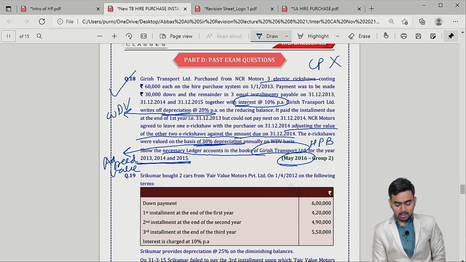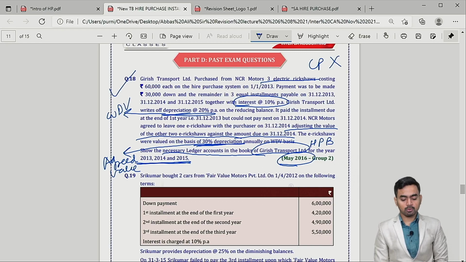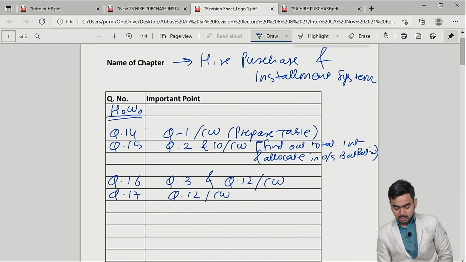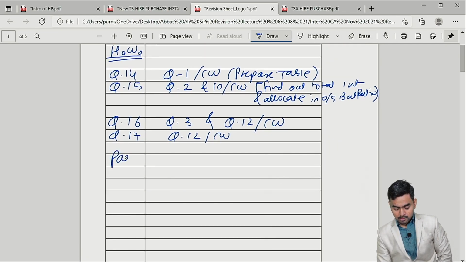Okay, they are asking HP buyer. So question number 12 and question number 1. Now past exam I'll write over here because homework reference is over. Now in past exam we have question number 18.